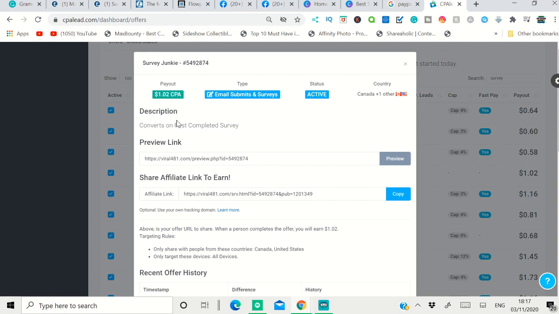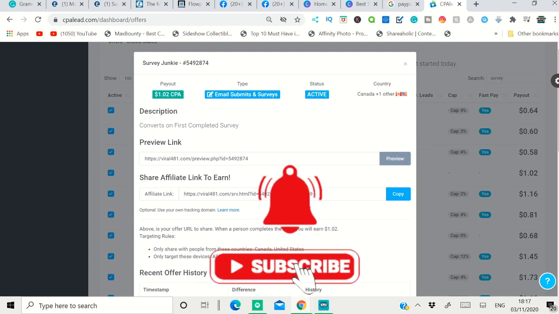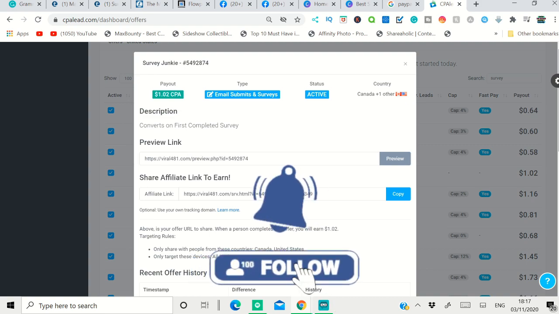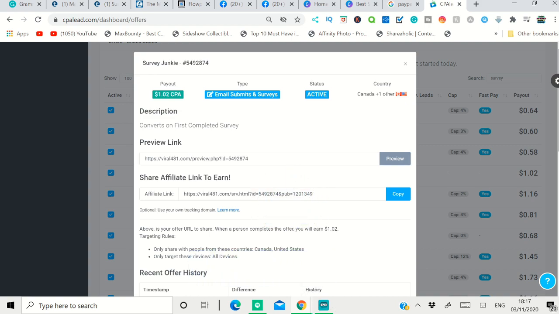$1.02. So imagine that you're able to bring 10 people to sign up on this page every single day, you can make $10 as a commission, as a passive income. You're going to do 1 hour of work, but that work is going to bring you lots of traffic and people click and sign up. You're going to make $10 passive income every single day. So in a month you can make $300 plus by doing that.